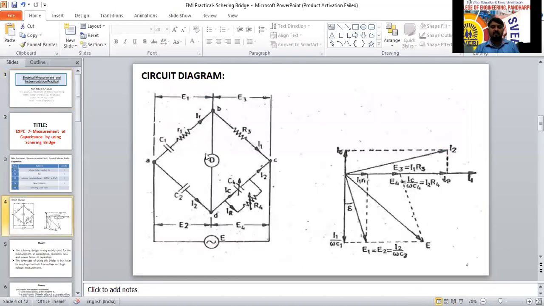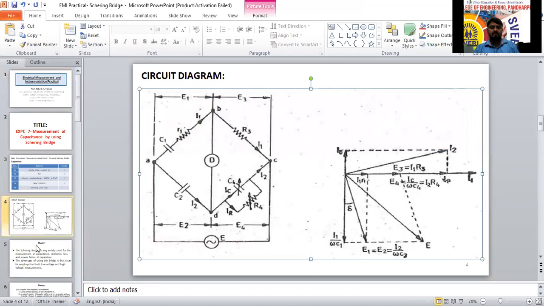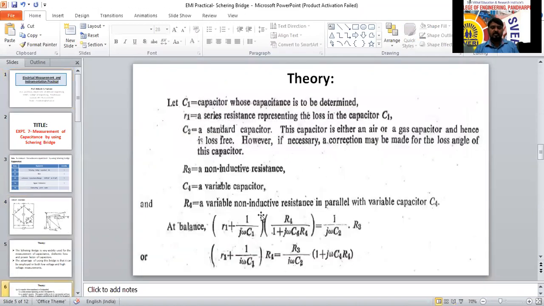I'll take up the circuit diagram in the working part, then it will be easy. The theory part is there. I have not taken the attendance because of the lack of time.